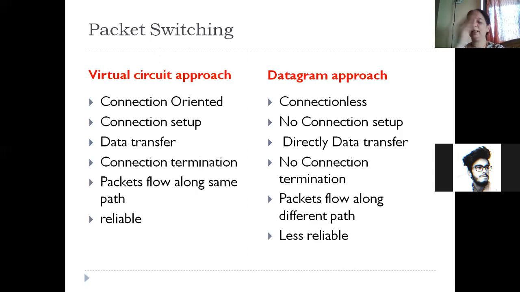Since all the data will move along the same path, data is not going to be lost, and will not get held up somewhere in congestion. It will all be moving one after another in the same path. So this kind of connection is very, very reliable. But the trade-off here, or what you can call